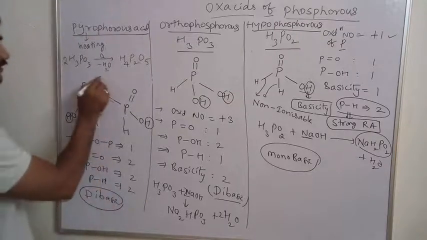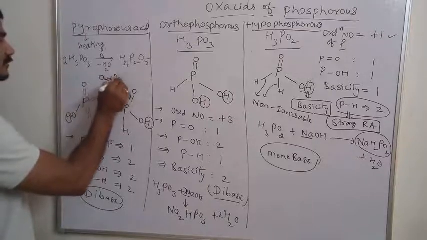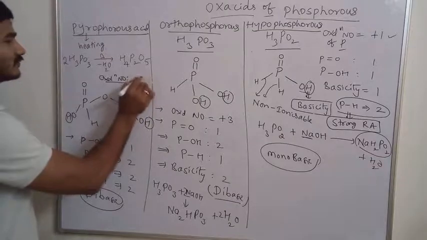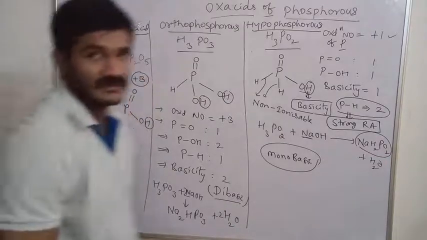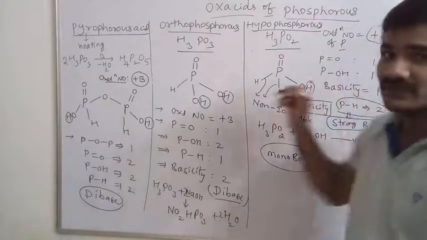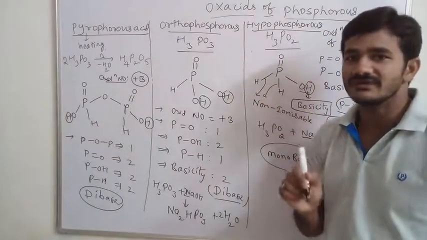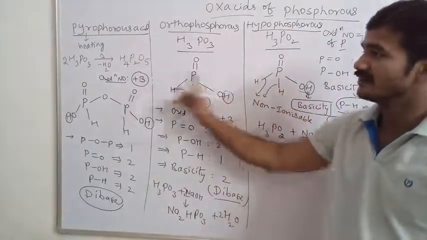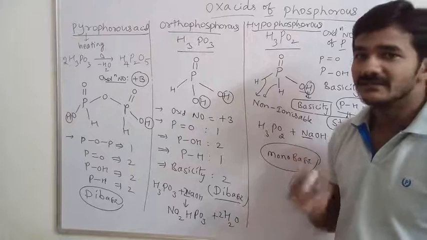And what is the oxidation number? Oxidation number of phosphorus is equal to plus 3. If you calculate, you get plus 3 in this. Only hypophosphorus has plus 1. I already told you hypo stands for lowest oxidation number, so it contains the lowest oxidation number, plus 1. The remaining two contain plus 3 and plus 3.